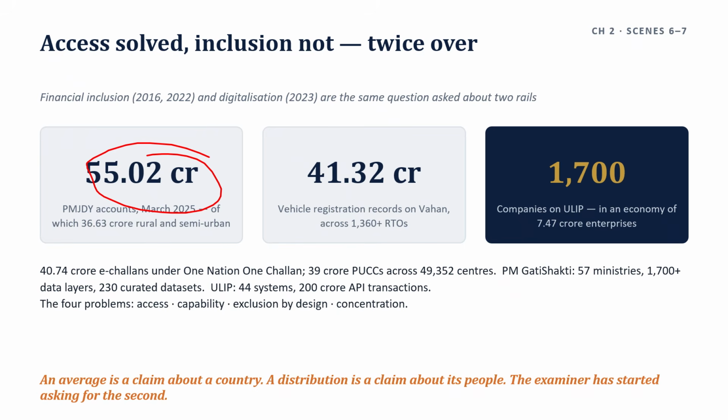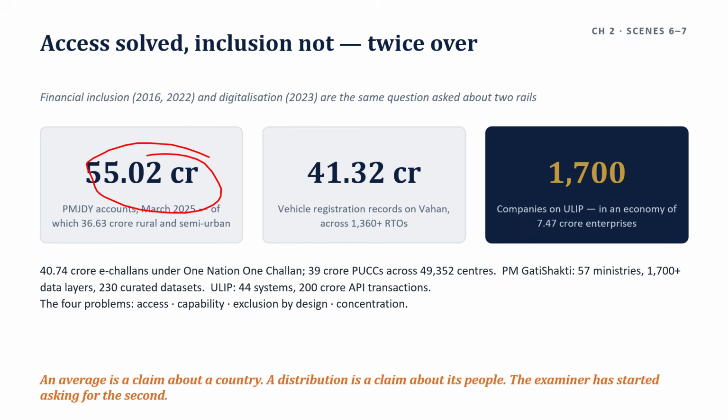But an account is a channel, not a service. Inclusion becomes economically meaningful only when it delivers credit, insurance, and pension. And the binding constraint has shifted from "does the household have an account" to "can the household borrow at a formal rate." That is why the scheme architecture moved from PMJDY to Stand Up India, Swanidhi, and Mudra. The sequence is the argument: account, then transaction, then credit, then enterprise.